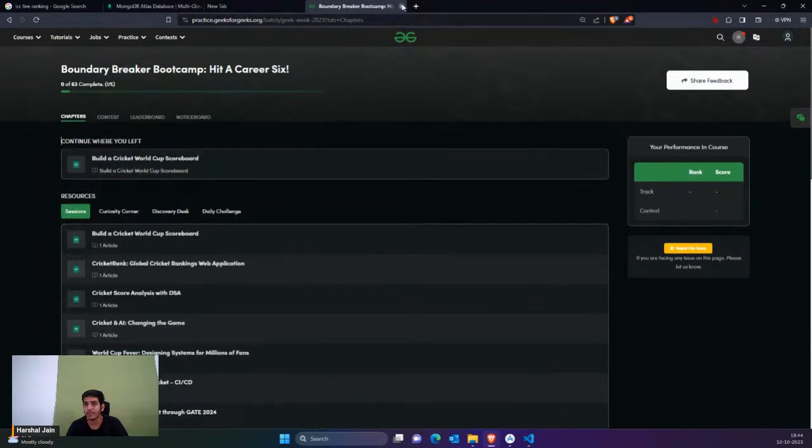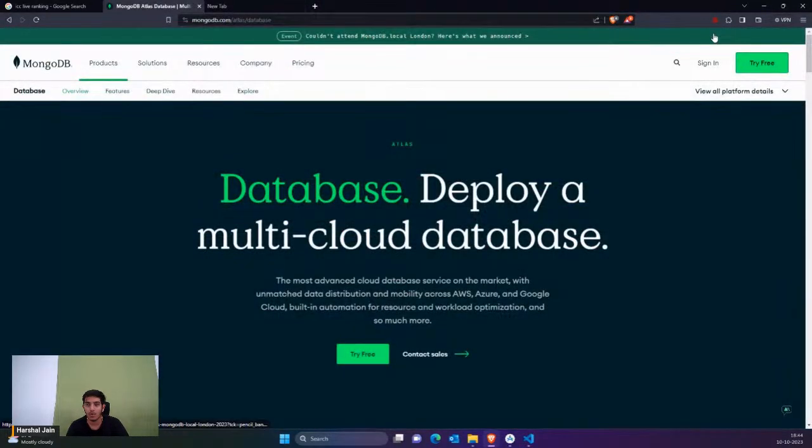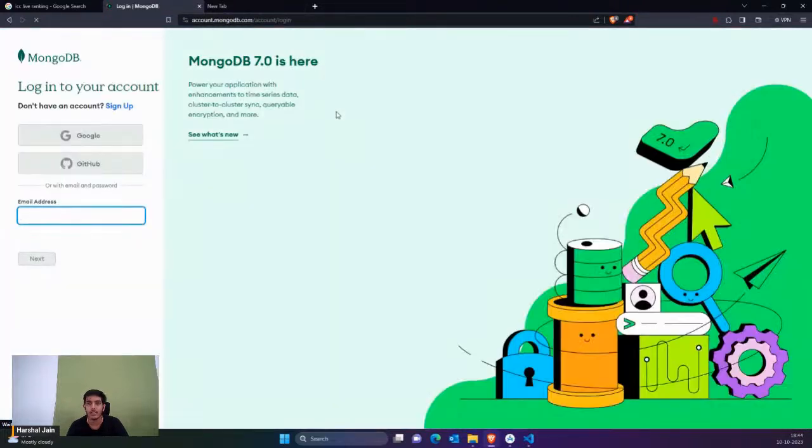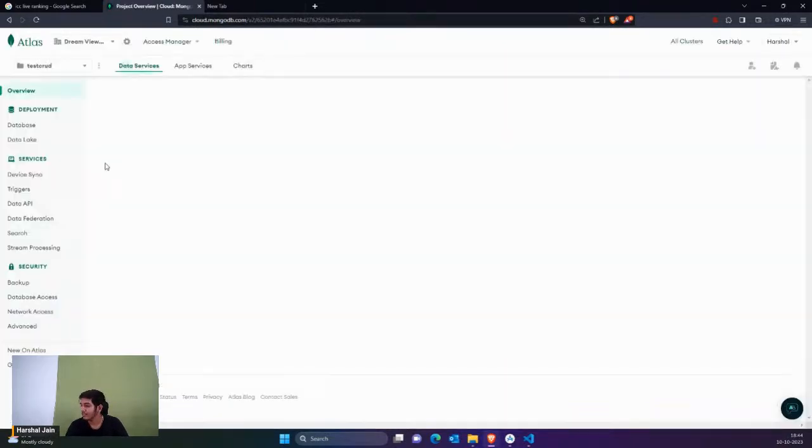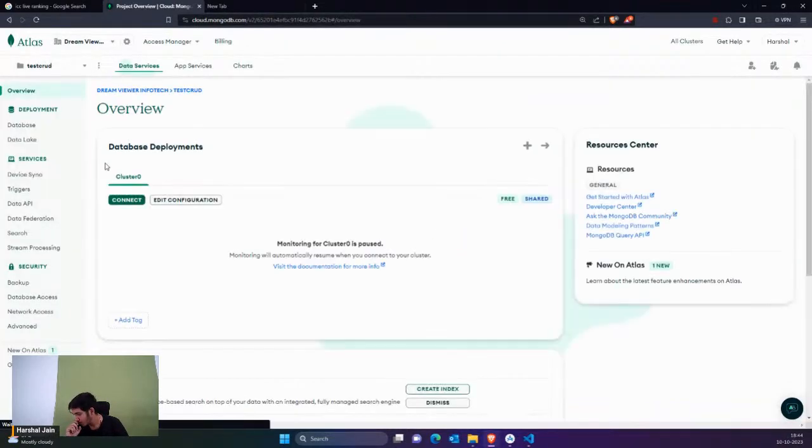So now let's come back, and now we are inside MongoDB Atlas. I'm simply going to go to sign in, and that's totally free. Just go to Google, and here you have to select any of your Google accounts. So I'm going to select this. So guys, here you can see that this is here.